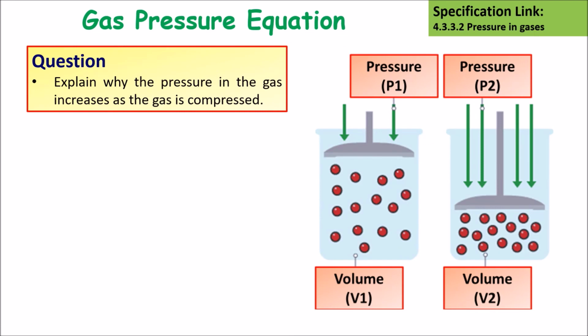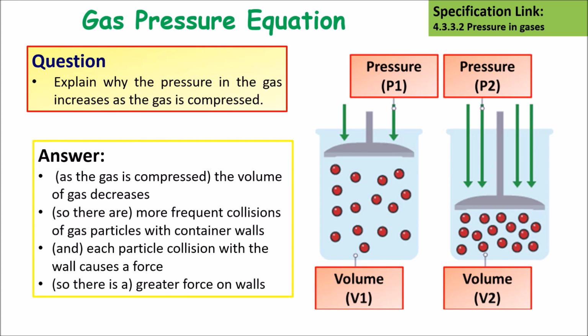If we look at this question, to explain why the pressure in a gas increases as the gas is compressed, key things to talk about is that the volume of the gas decreases, so there are more frequent collisions of gas particles with the container's walls. Each particle collision with the wall causes a force, so greater force will be acting on the walls of the container.